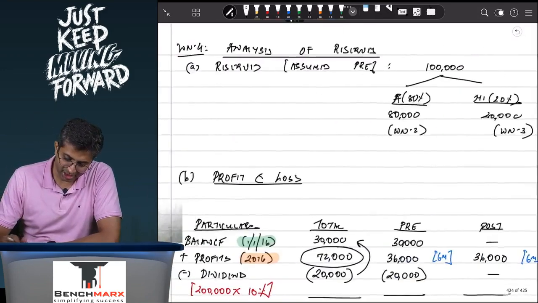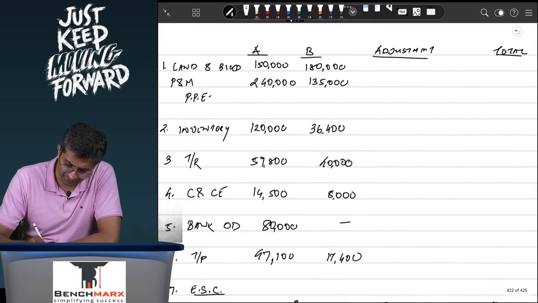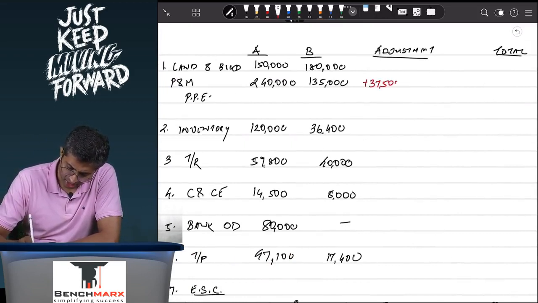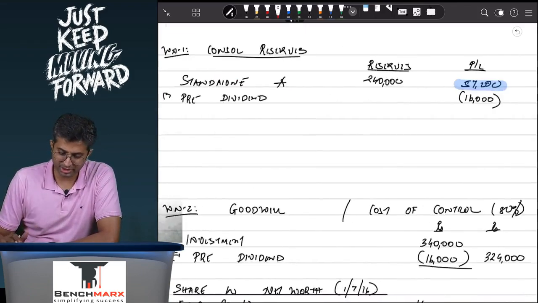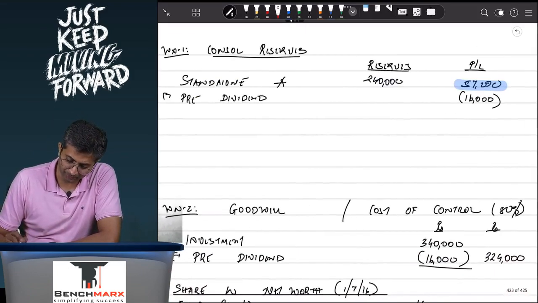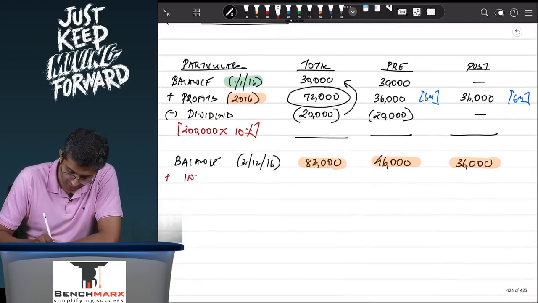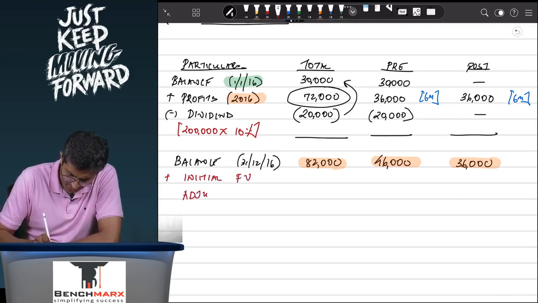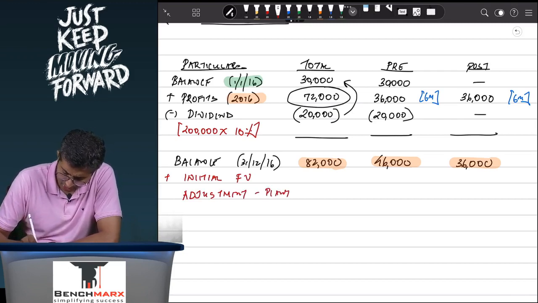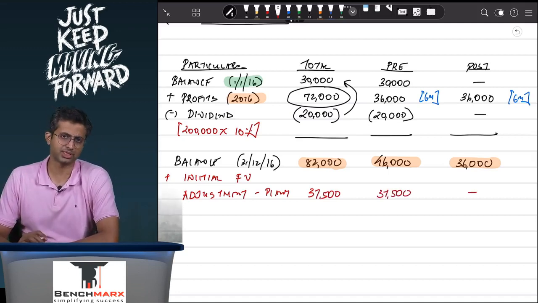So, over here you will increase your plant and machinery by 37,500 fair value appreciation, and secondly you will also increase the pre-acquisition profit. So, this is plus initial fair value adjustment. This initial fair value adjustment on plant and machinery is worth 37,500, and we have segregated it to be in the pre-section.